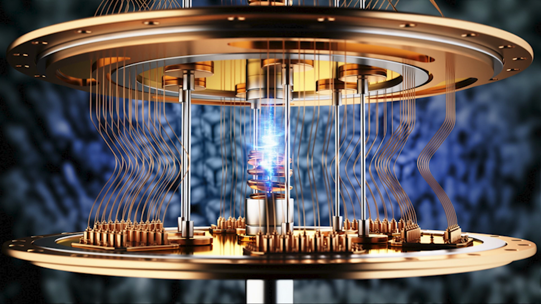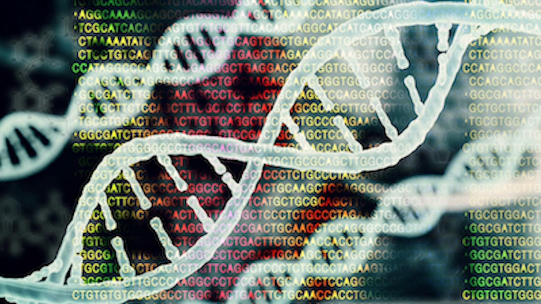But what does this have to do with evolution? Evolution is nature's most powerful algorithm. DNA mutates, environments select, and the fittest survive and reproduce. Over millions of years, this simple process has created everything from bacteria to blue whales, and us. But evolution is slow. It's blind, random, and takes millennia to refine even the smallest trait. It's nature's trial and error method, running on the clock of deep time.